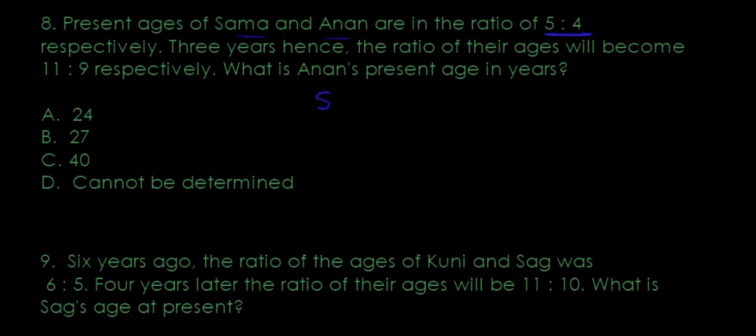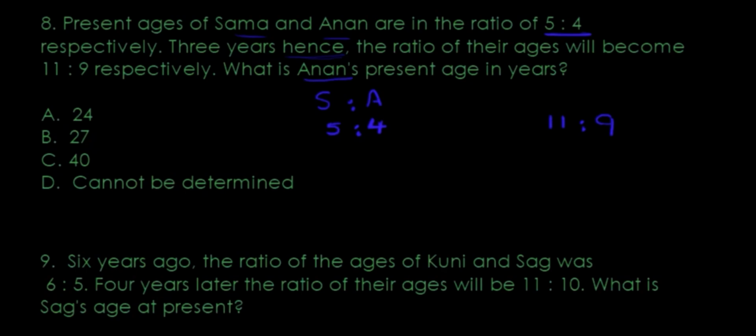So there are 2 people, Sama and Anan. The ages are 5 to 4. 3 years hence, that's 3 years later, the ratio of the ages will become 11 to 9. 3 years from here, the ratio of the ages will be 11 to 9. What is Anan's present age in years?